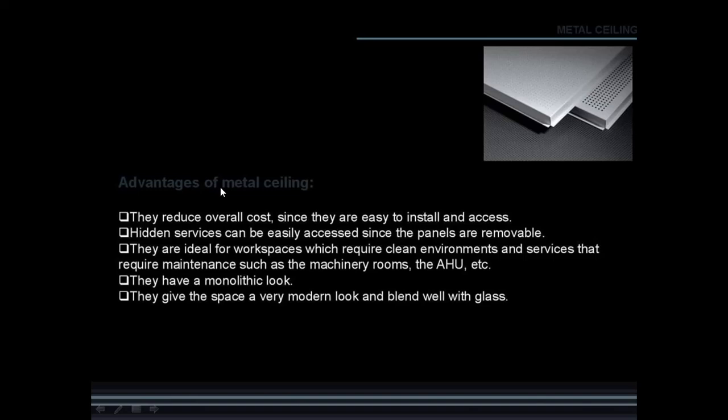Then advantage of metal ceiling. Why metal ceiling is important? They reduce overall cost since they are easy to install and access. Second one, hidden services can be easily accessed since the panels are removable. Third one, they are ideal for workspace which require clean environment and services that require maintenance such as the machinery rooms and etc. Then they have a monolithic look. They give the space a very modern look and blend well with glass.